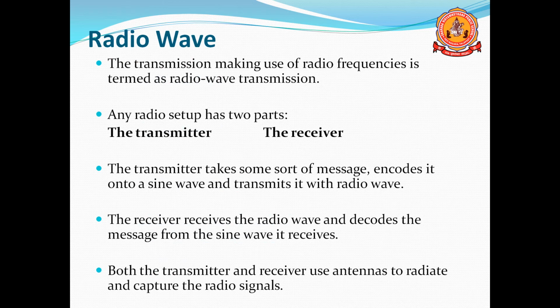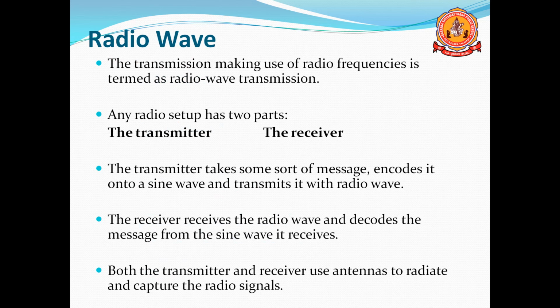The first one is radio waves. How can we transfer the data using radio waves? Transmission making use of radio frequencies is termed radio wave transmission. Any radio setup has two parts: one is a transmitter, the second is a receiver. Nowadays both are available in a single machine, which is known as a transceiver.